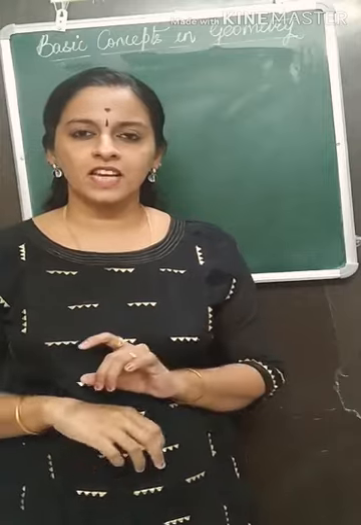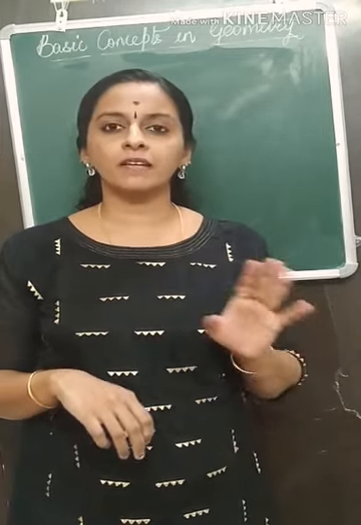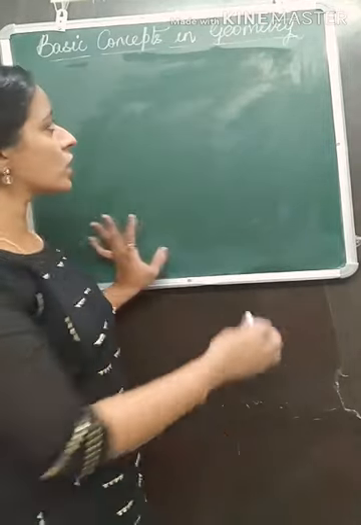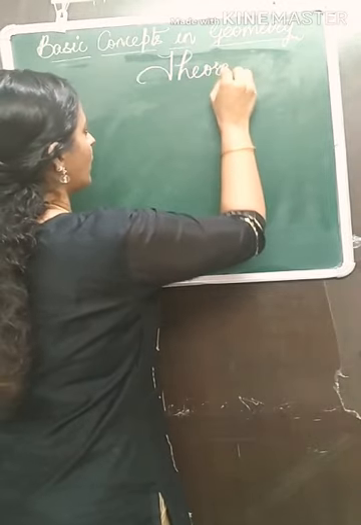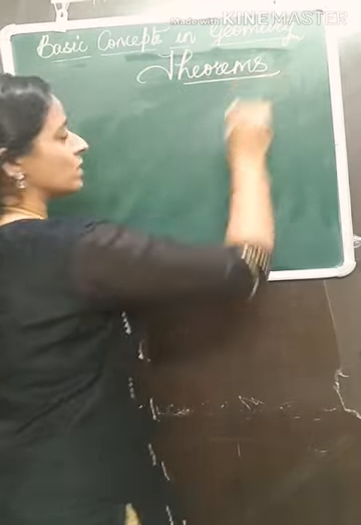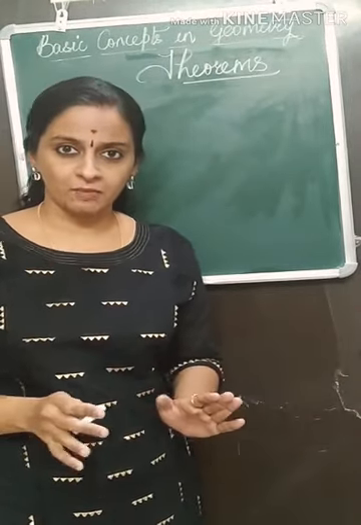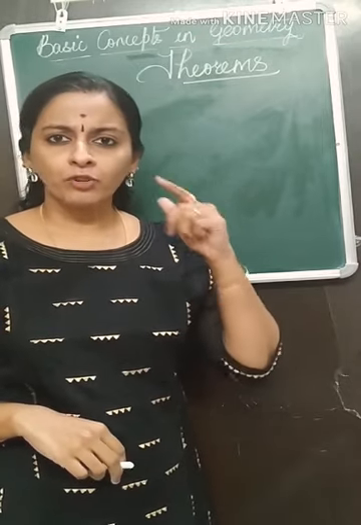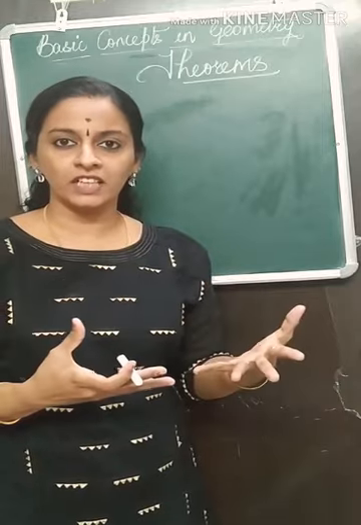A self-evident geometrical statement needs no evidence, no proof. Such statements are called postulates. But there are a few statements which are called theorems, the main part of geometry. What are theorems? Theorems are statements which can be proved logically. You have to apply what you have learnt in your previous classes, the properties that you have learned.